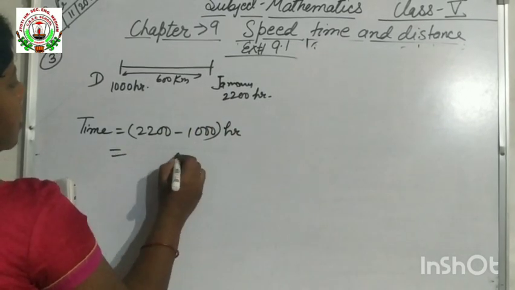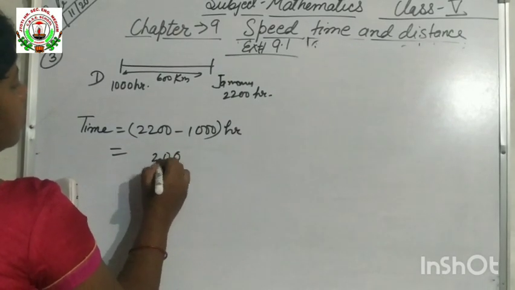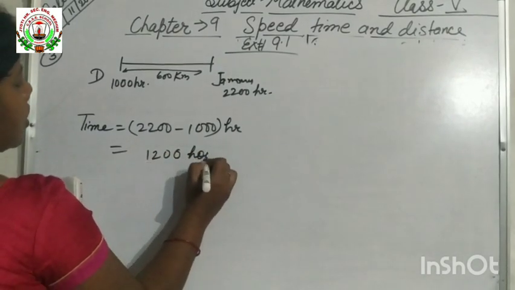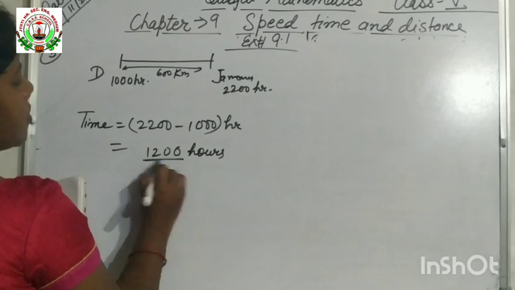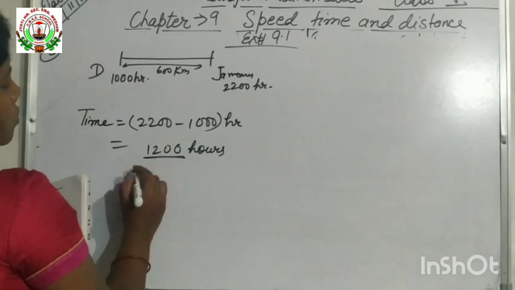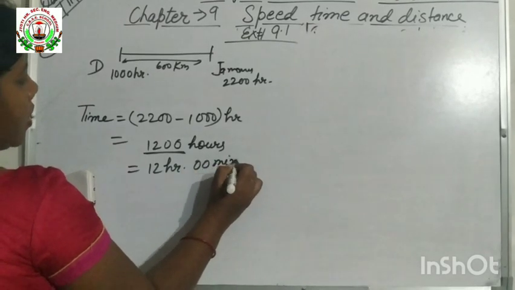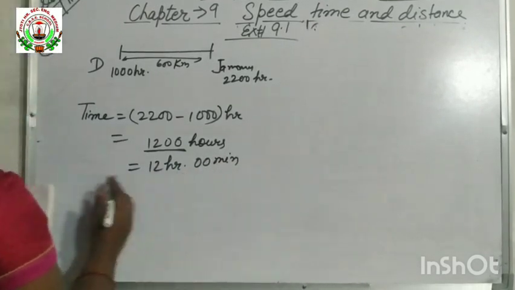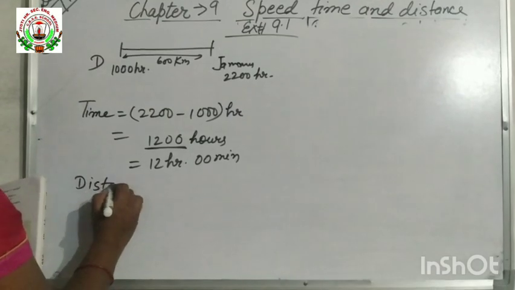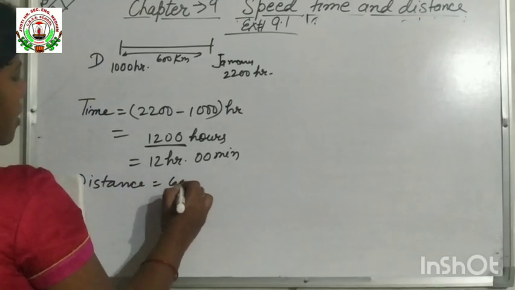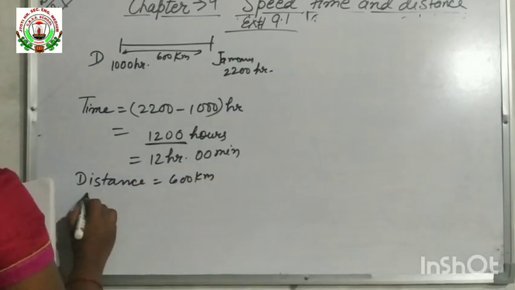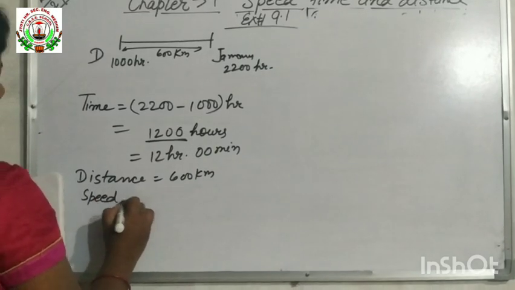Then when you subtract it, it is 12 hours. This time is given in 24-hour clock, so it will be 12 hours and 00 minutes. So we will take only 12 hours. Okay. And the distance is given, that distance is 600 kilometer. So we have to find out the speed of this bus.